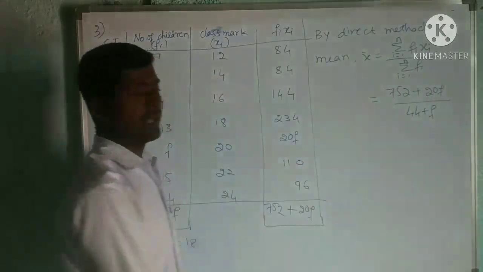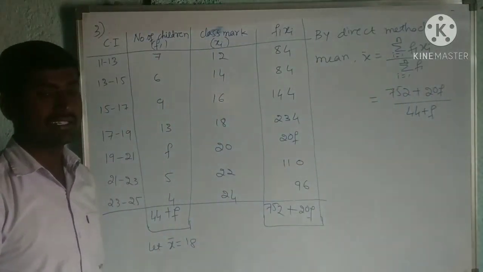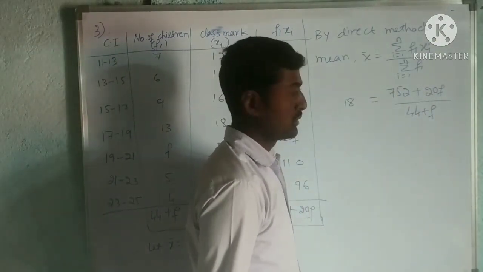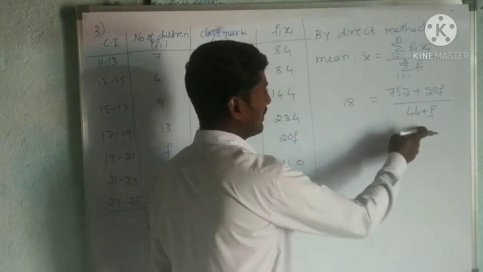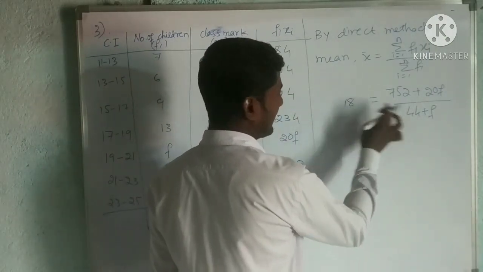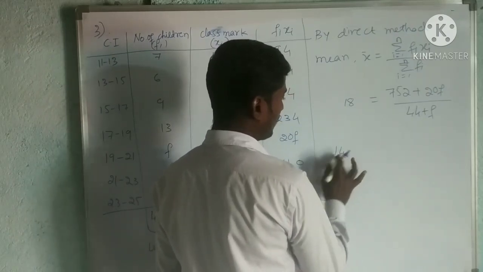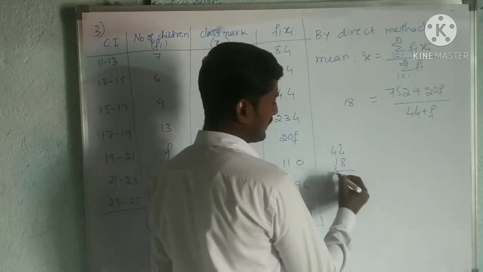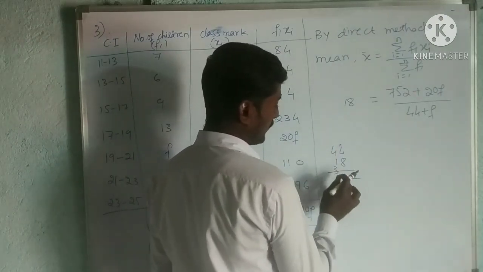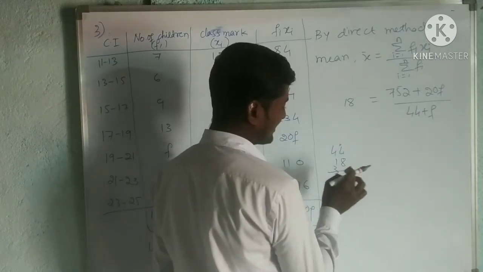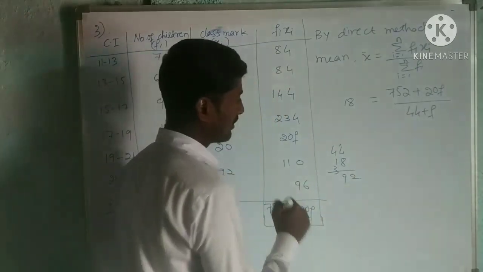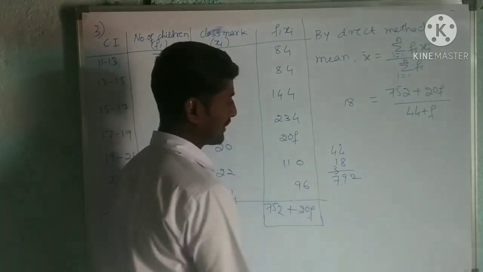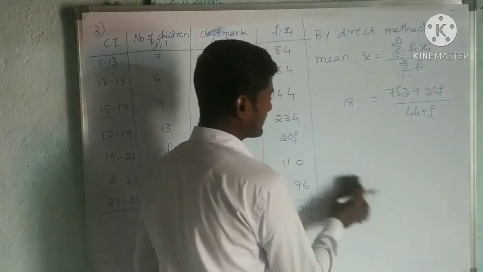Now x bar they have given, we have to find F. X bar is how much? 18. We have to simplify this. We should get the value F. Cross multiply these two. 18 into 44. 44 into 18, multiply it first. 32 plus 4, 36 plus 3, 39. Then 4 plus 3, 7. That is 792.